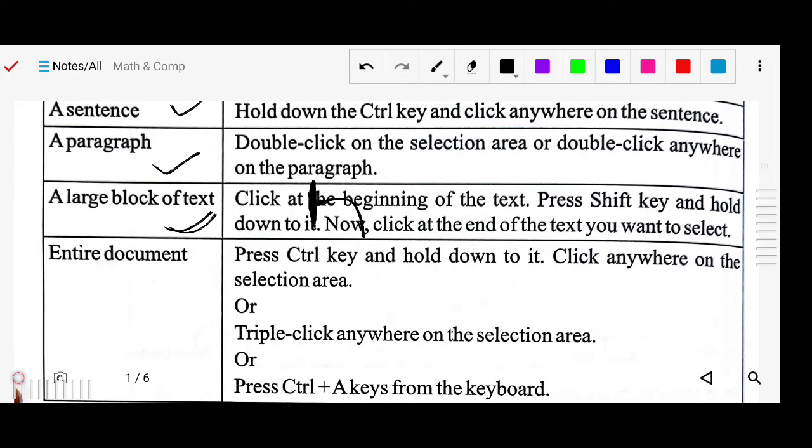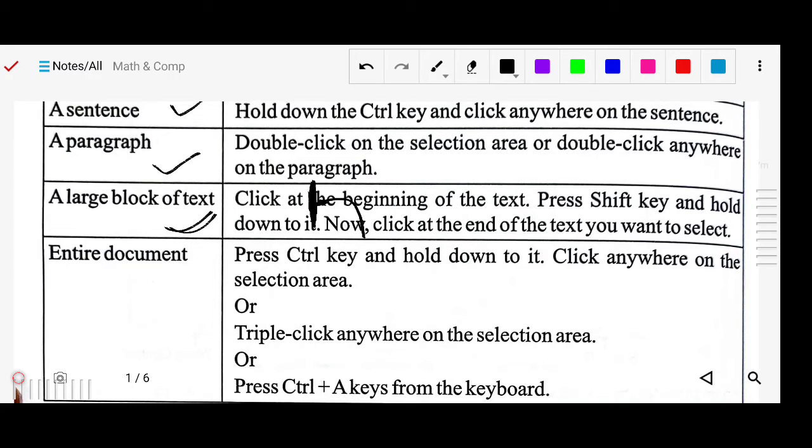Then with the mouse, you have to left click and don't release. Keep on pressing the left button of your mouse and drag down, or drag right, drag left or drag up, so up to that your text will be selected and highlighted.